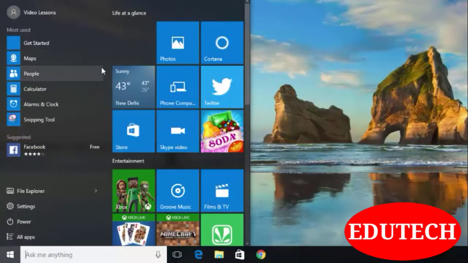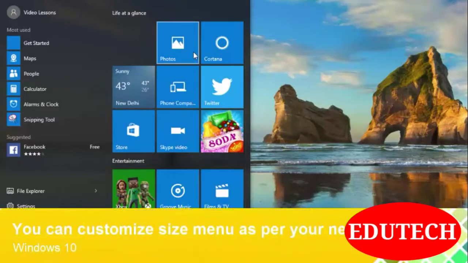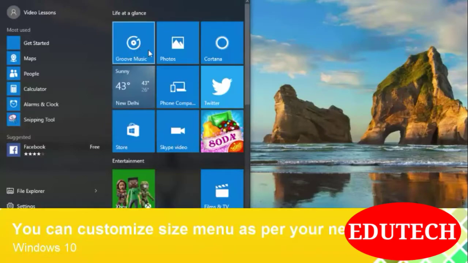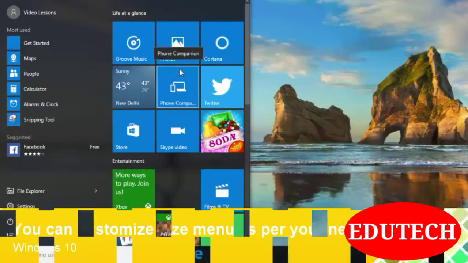Second is the tile menu. This menu is the tile menu. Windows 10 by default provides the Start menu with this layout, but you can also expand it to full screen. You can arrange these tiles in various categories as you feel comfortable.